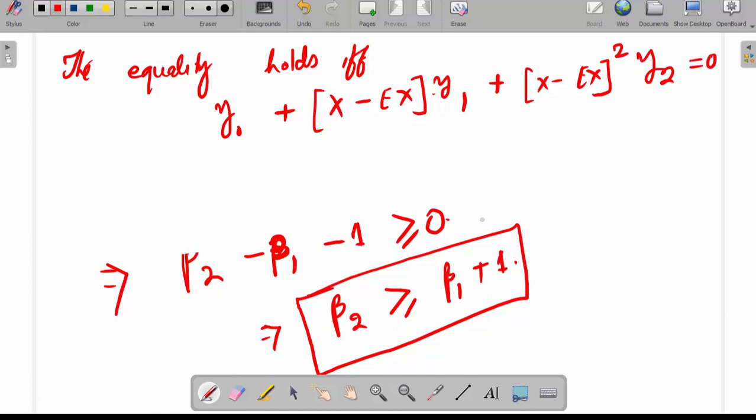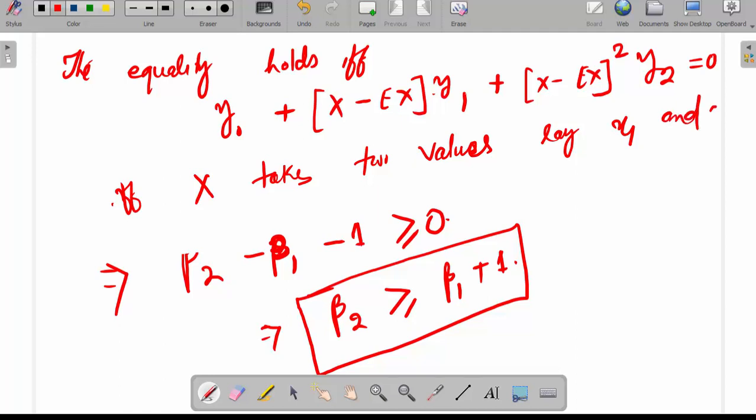That means this becomes 0 if x takes two values, say x1 and x2, with non-zero probabilities.